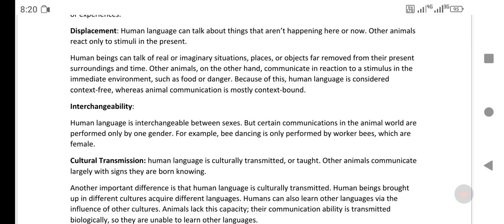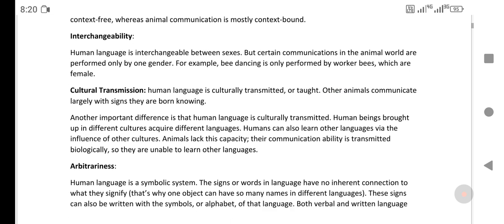The fourth basic difference is cultural transmission. Human language is culturally transmitted or taught. Other animals' communication is largely made up of signs they are born knowing. It means animal language can't change culturally, but human language changes from culture to culture.